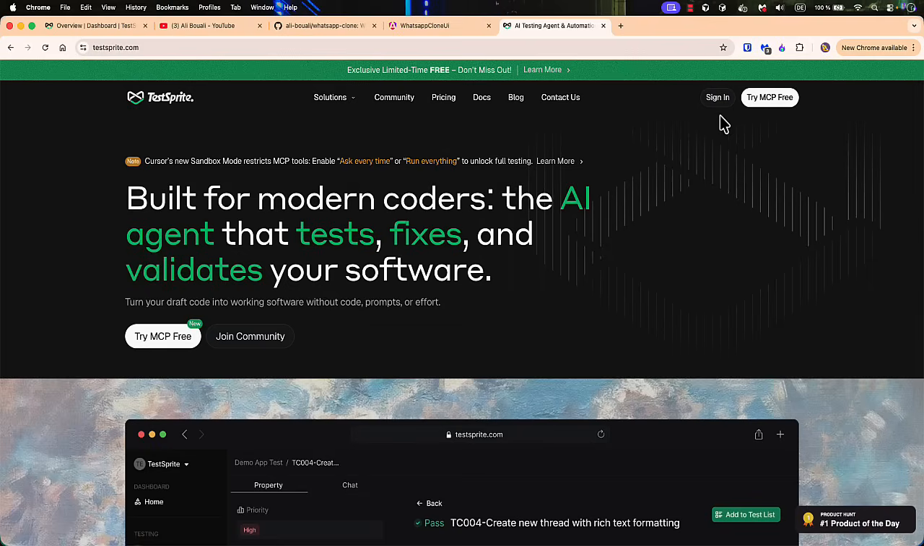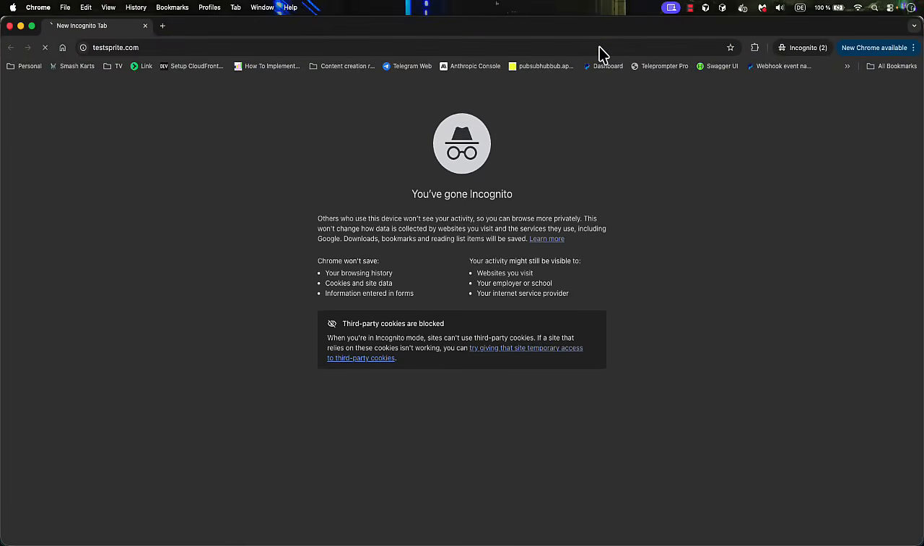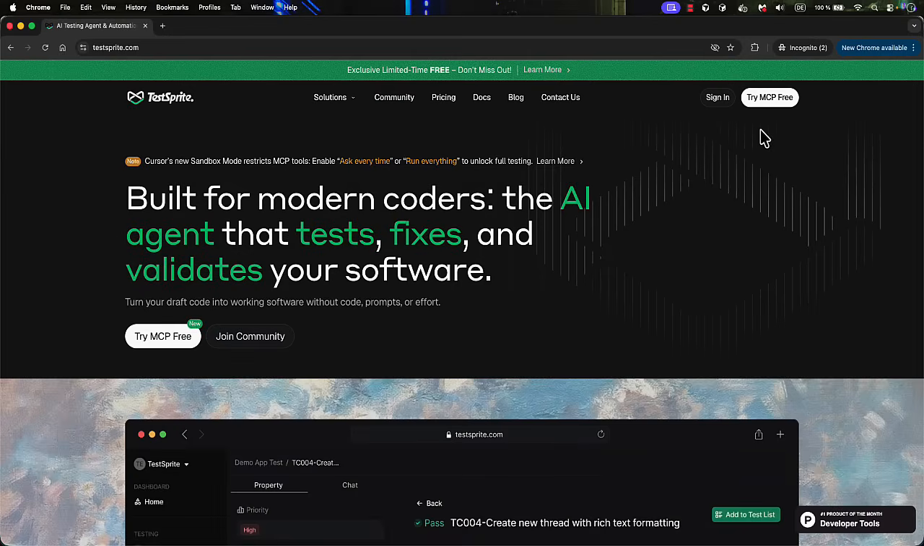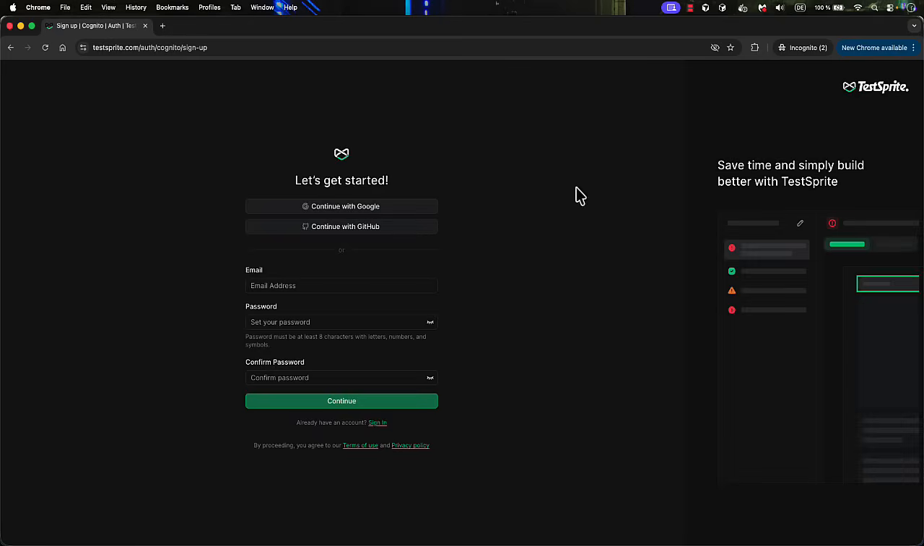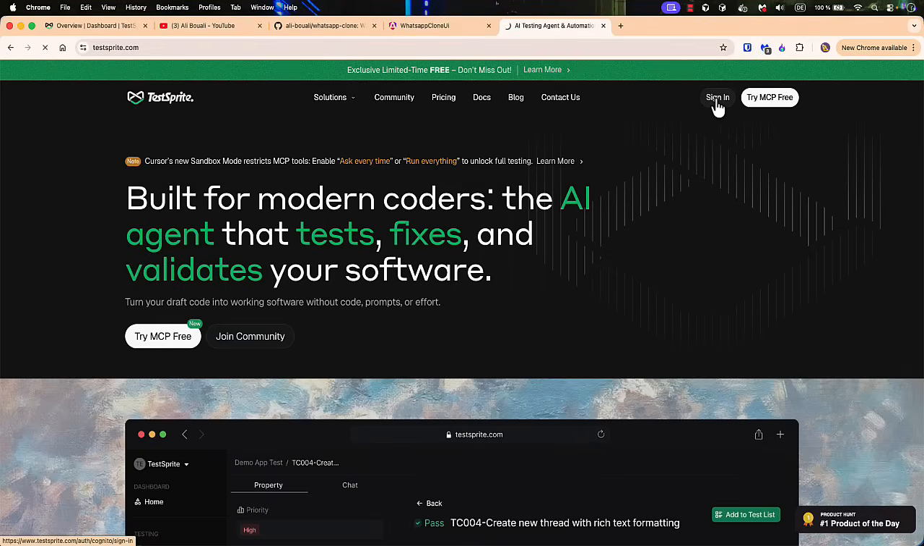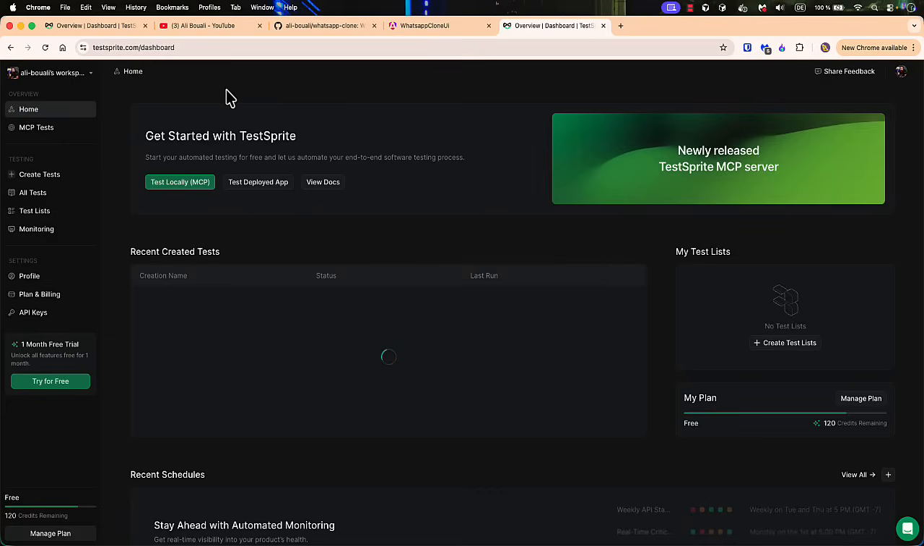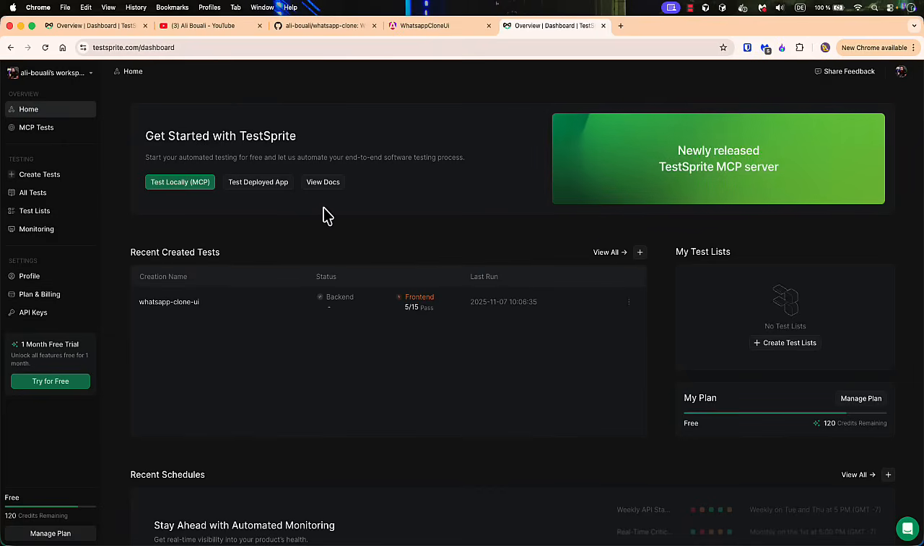The first thing you need to do, if you already have an account, is click on the sign in button and log in using your credentials. Or if you do not have an account yet, click on try MCP free and it will automatically navigate you to create an account, and the steps are super easy. I'm opening this in a private window because I'm already logged in. You can log in with Google or GitHub or even create your own using your email and password. All right, once we sign in here, it will automatically redirect me to my dashboard, since, as I mentioned, I already created an account.